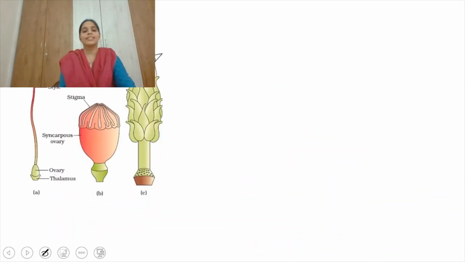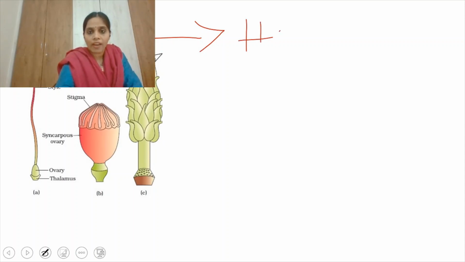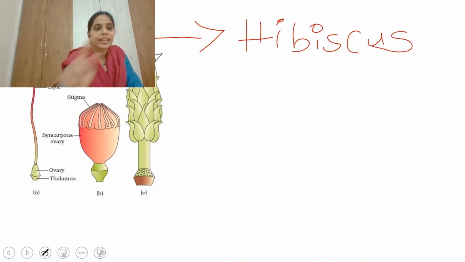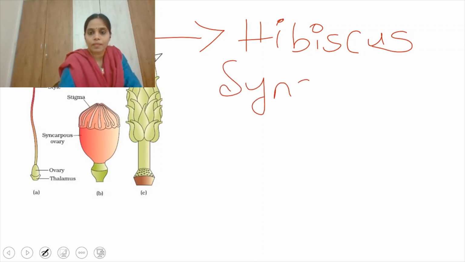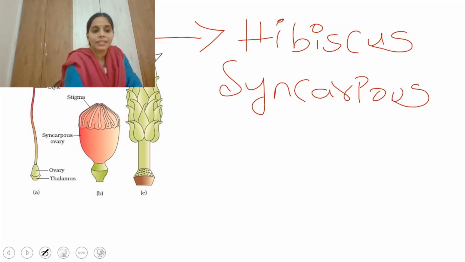So this is the diagrammatic representation, and this is the pistil of hibiscus. Generally hibiscus has 5 carpels, multicarpellary. They are attached, if you observe, and this is syncarpous, because the multiple carpels are attached.